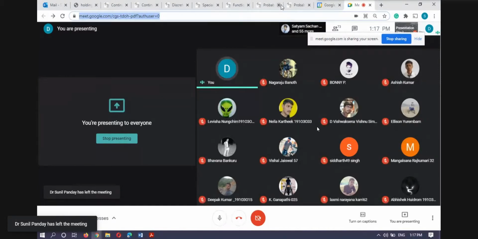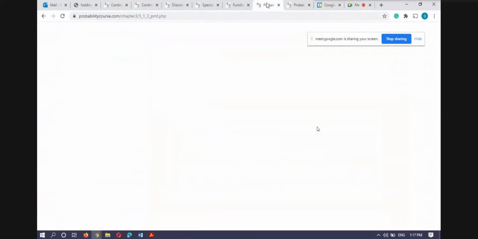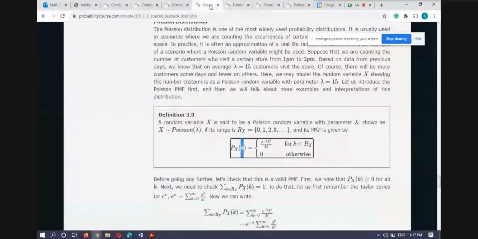So where we are, like here, not here. Okay. So this one is the Poisson distribution. In the Poisson distribution, now here I am writing the probability that X = k. So you have to understand what I mean by probability that X = k.